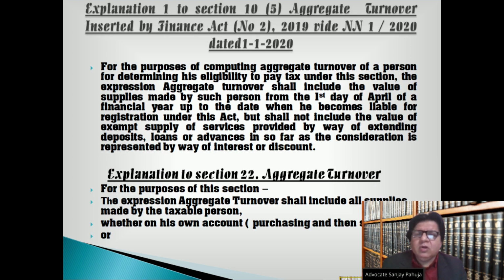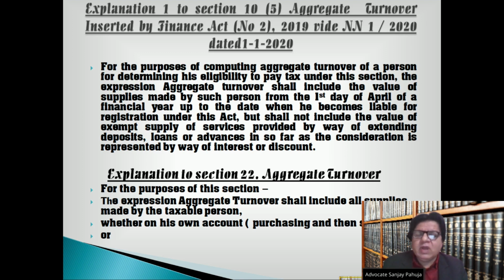Explanation 1 to section 10 subsection 5, aggregate turnover, inserted by Finance Act number 2 2019 vide NN 1 2020 dated 1st Jan 2020: for the purposes of computing aggregate turnover of a person for determining his eligibility to pay tax under this section, the expression aggregate turnover shall include the value of supplies made by such person from the first day of April of a financial year up to the date when he becomes liable for registration under this Act, but shall not include the value of exempt supply of services provided by way of extending deposits, loans or advances in so far as the consideration is represented by way of interest or discount.